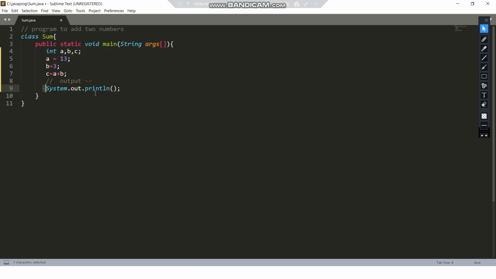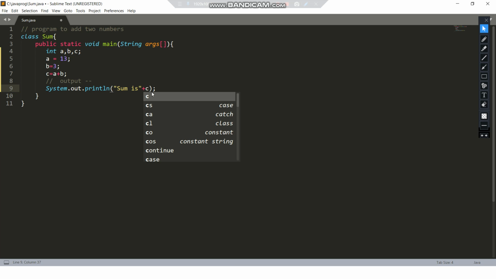We will talk about this in further lectures, and you will not be able to understand what this is right now, and my whole comment section would be like, whoa. In this we'll print whatever we want to print. Here we want to print the sum, so I'll type "sum is", and then we'll concatenate the sum. What this concatenation is, I'll tell you in my next video. This "sum is" will be printed, and after that the value of C will be printed, that is 13 plus 3, 16. This is our first method.